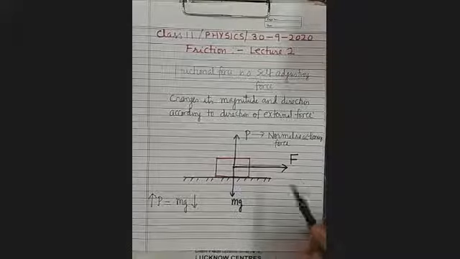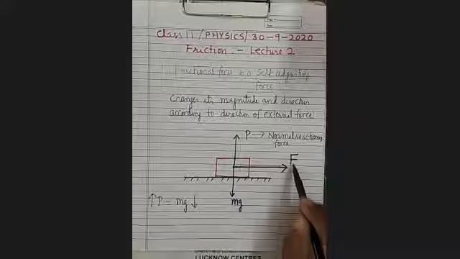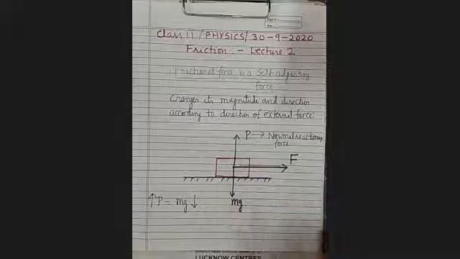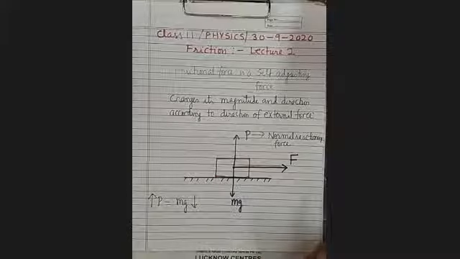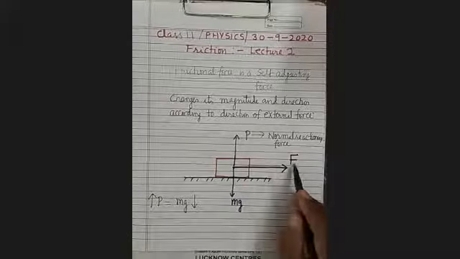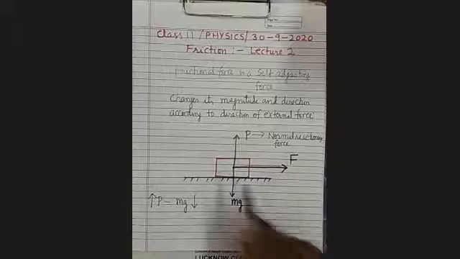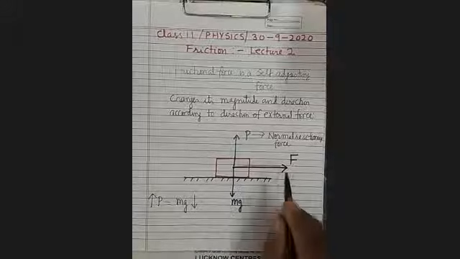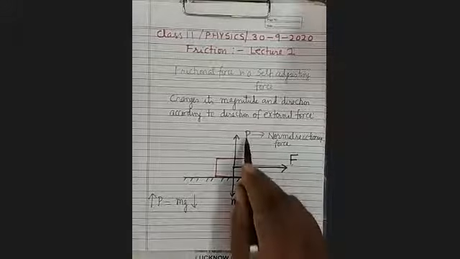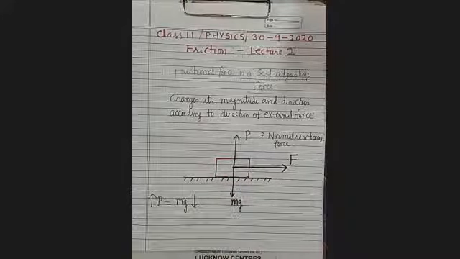It means the resultant of all these three forces will be zero. This external force F has been applied on this body, but the body is still not moving.